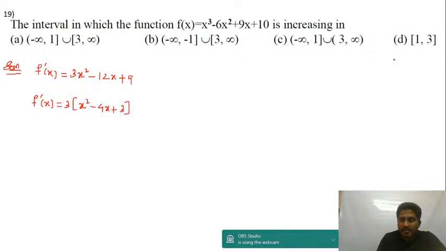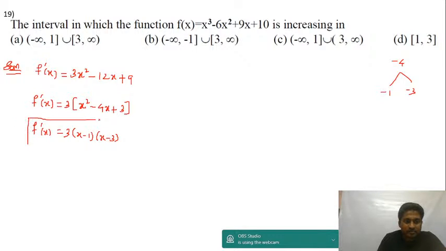If I split the middle term, this is minus 4, I'm going to write this as minus 1 minus 3. f dash of x is equal to 3 into a bracket, you will get x minus 1 into x minus 3. This is f dash of x.